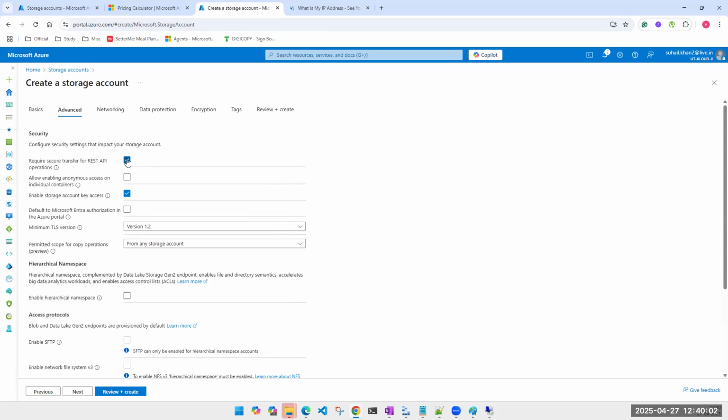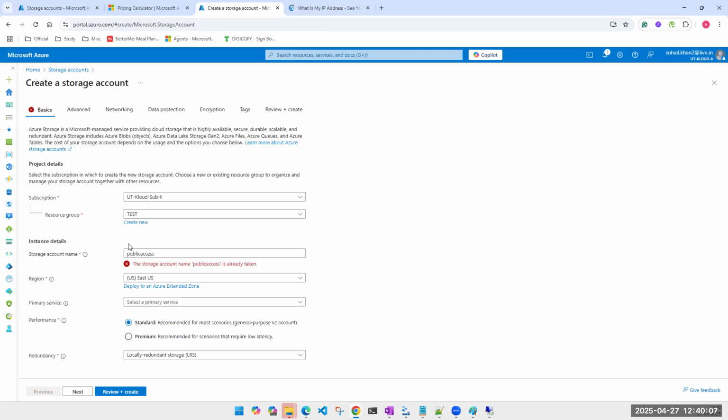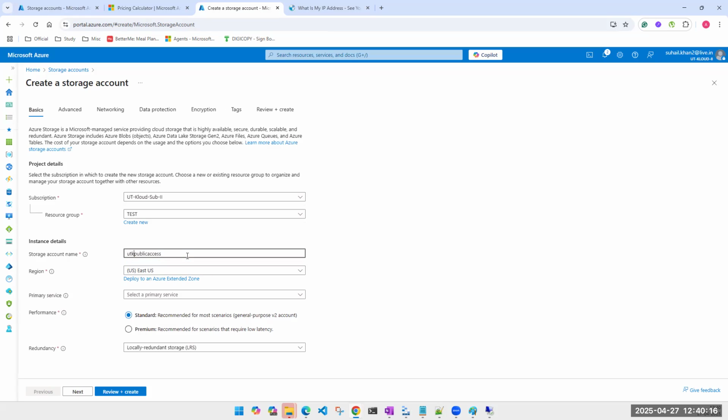A REST API, I'll keep it checked. This one, obviously, I want to keep it checked. What is the error here? Okay, public access has already been taken. See, someone is practicing with that. So maybe we'll put UTK cloud public access. UTK public access, that will also do.